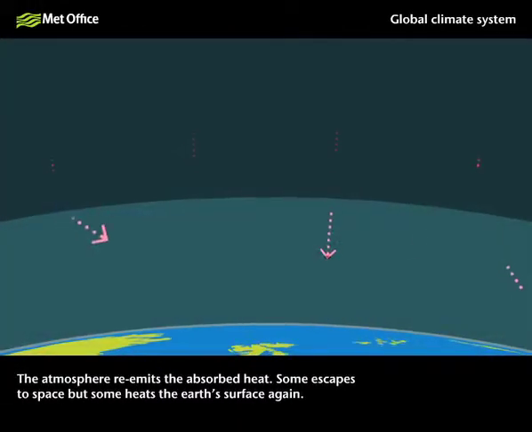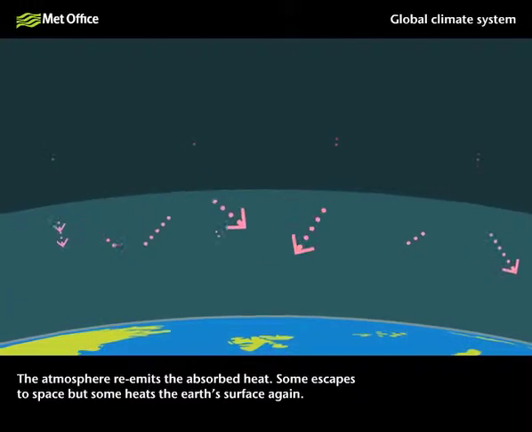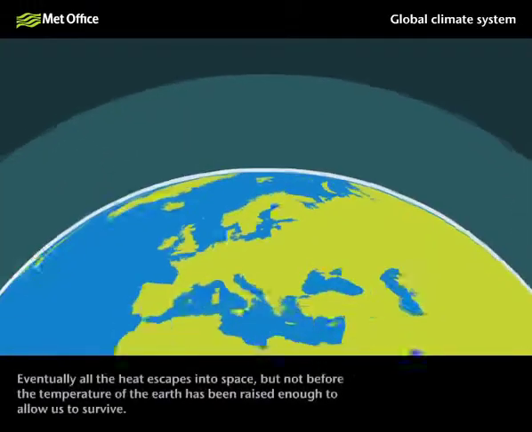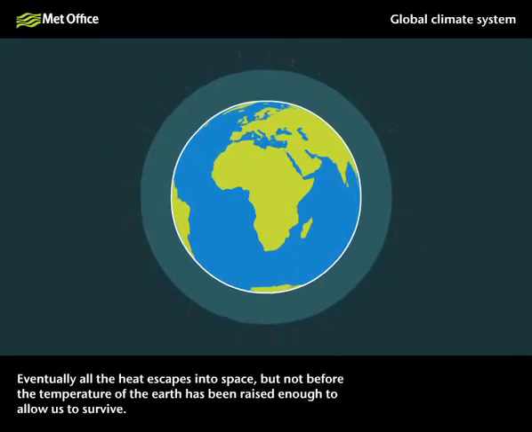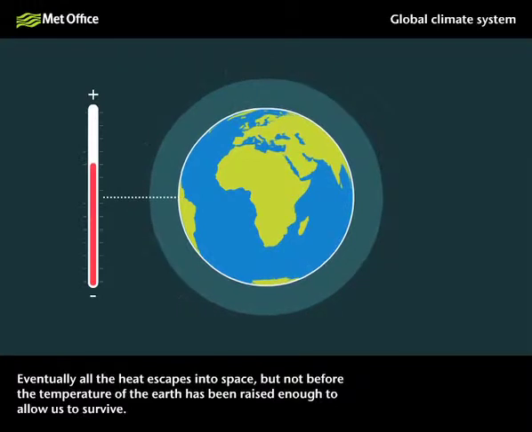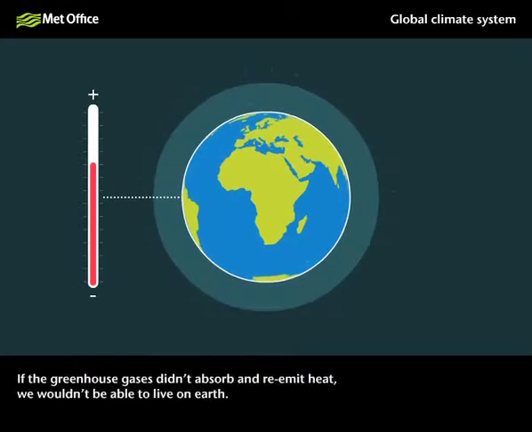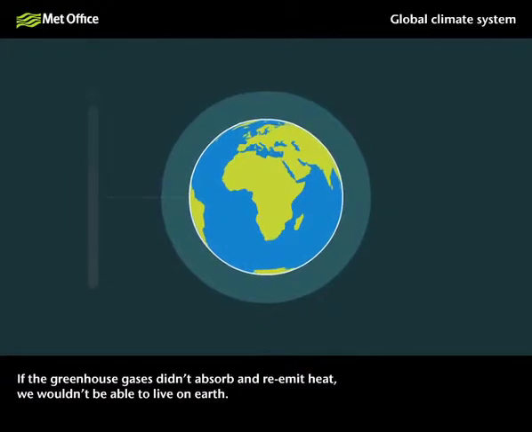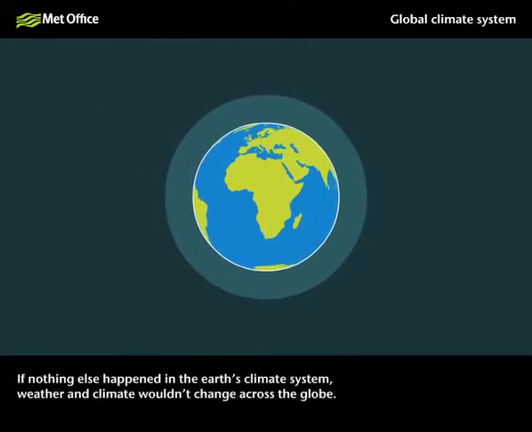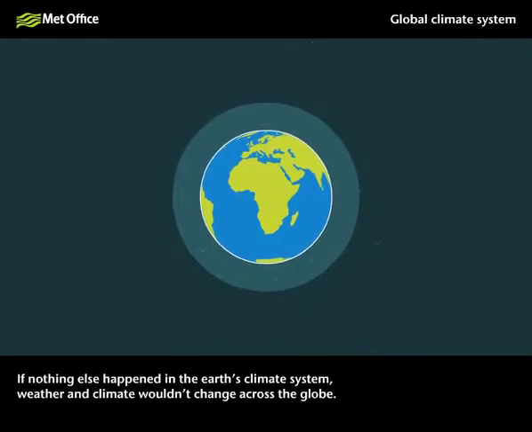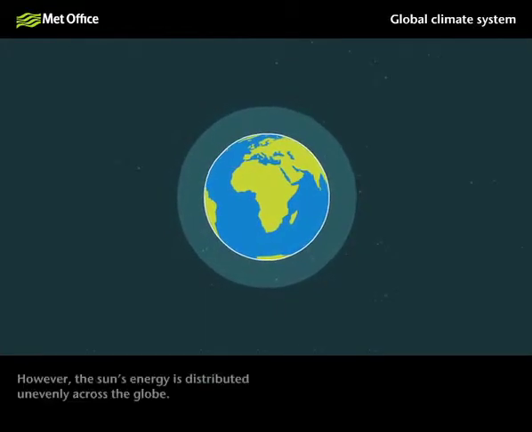The atmosphere re-emits the absorbed heat. Some escapes to space, but some heats the Earth's surface again. Eventually, all the heat escapes into space, but not before the temperature of the Earth has been raised enough to allow us to survive. If the greenhouse gases didn't absorb and re-emit heat, we wouldn't be able to live on Earth. If nothing else happened in the Earth's climate system, weather and climate wouldn't change across the globe.